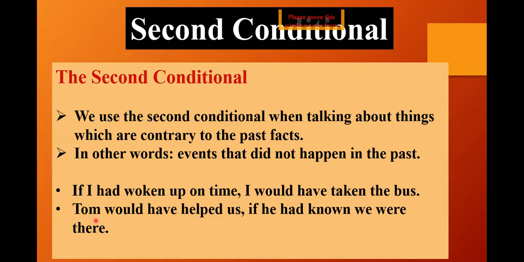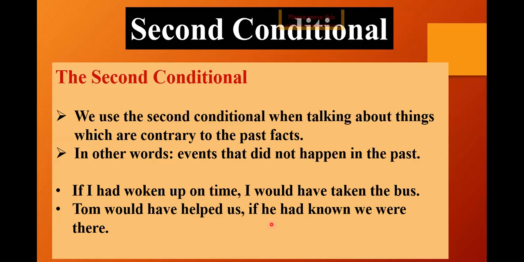The second example: Tom would have helped us if he had known we were there. So now again, I'm having the result first. That is, Tom would have helped us. This is the result or the main clause. And what is the if clause? If he had known we were there. That is, if he had known. Had known is my past perfect tense. If he had known that we were there.